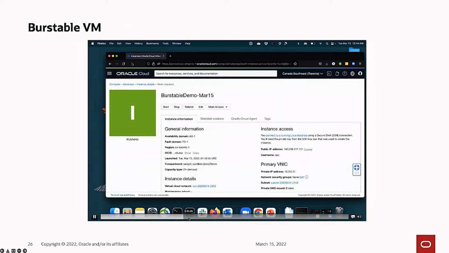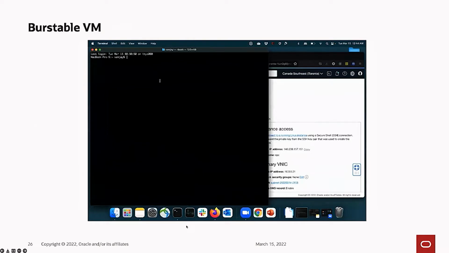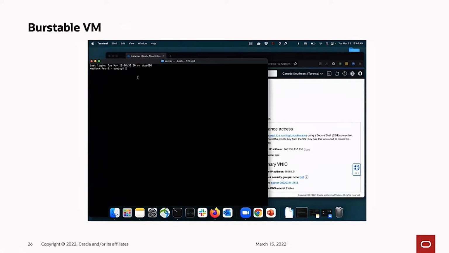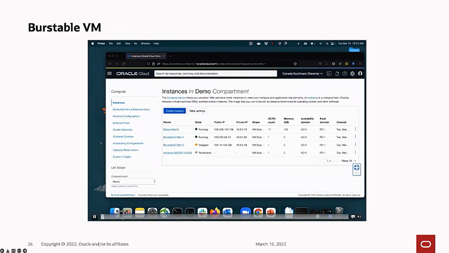I'm showing that I've got another burstable VM that I had already launched ahead of time. So now I'm going to SSH into those two VMs, the one I've created just now, and the one I created before. And I'm going to fast forward through this one, sorry.